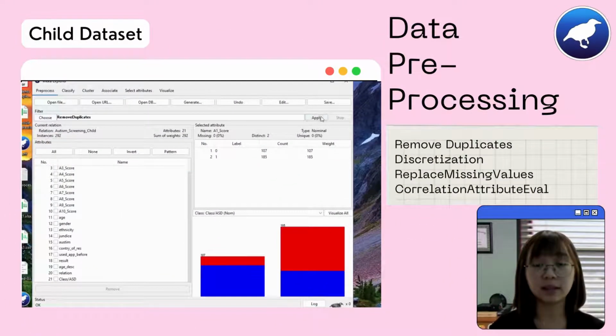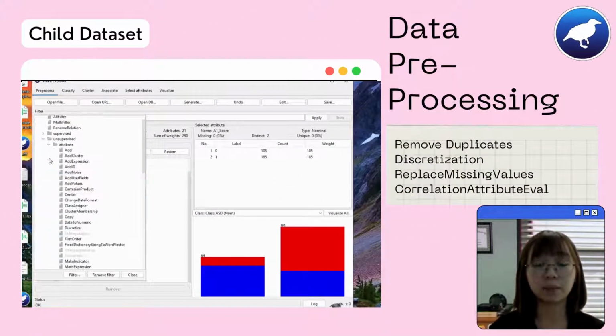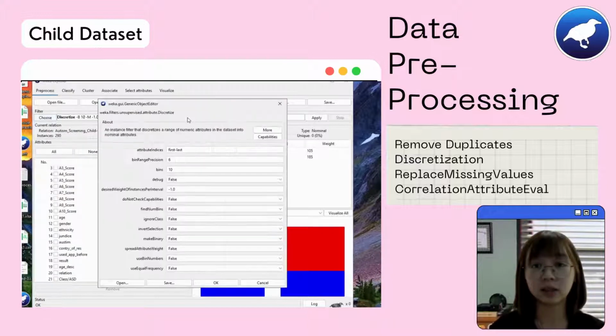For the child dataset, the remove duplicate filter is first applied, and it is noticed that the dataset is only left with 290 instances.